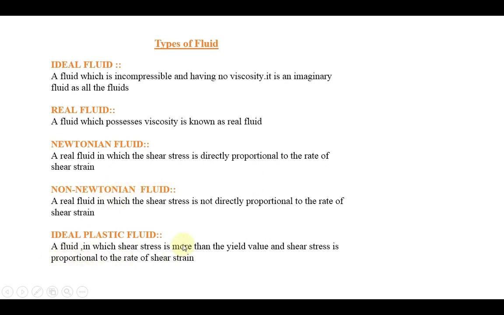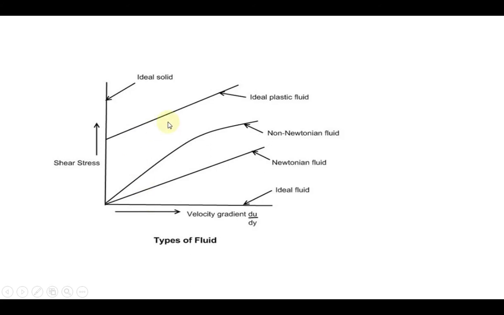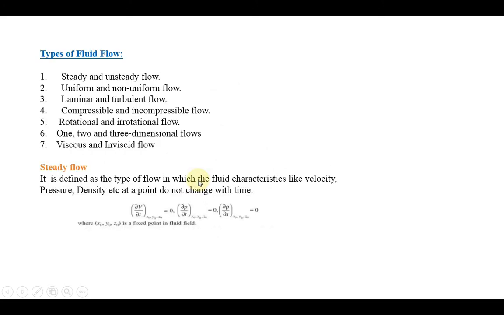The next one, ideal plastic fluid. A fluid in which the shear stress is more than the yield value and the shear stress is proportional to the rate of shear strain is called an ideal plastic fluid. See here, this is called an ideal plastic fluid. So we can easily compare the different types of fluid definitions and graphs.